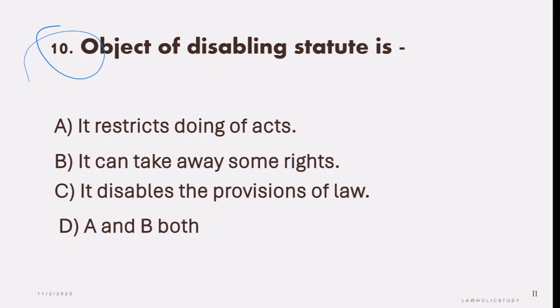Next question is, object of disabling statute is. So options are, A, it restricts doing of acts. B, it can take away some rights. D says it disables the provisions of law. So what is the correct? D also says A and B. So you see it restricts doing of acts and it can take away some rights. Both of these options are correct and A and B is the correct answer.